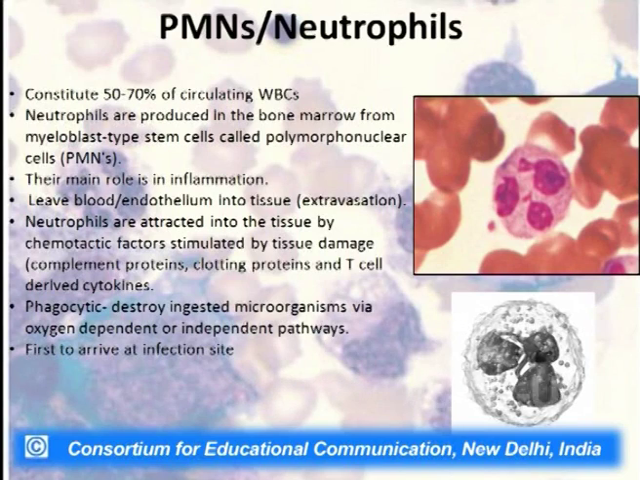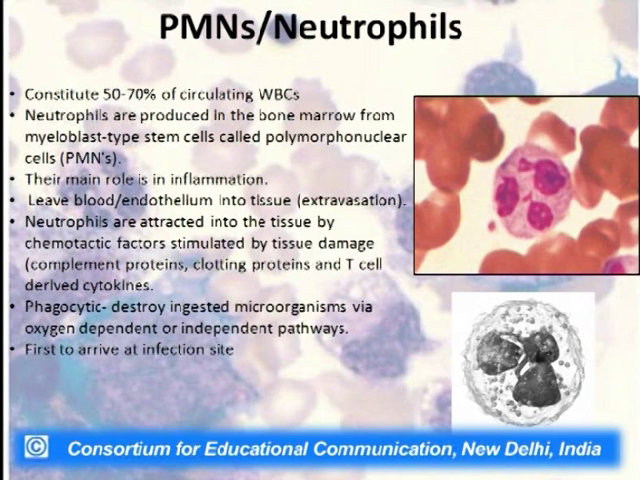Now, coming first to the PMNs and neutrophils, as you can see, PMNs, neutrophils, they constitute about 50 to 70% of the circulating WBCs. Neutrophils are produced in the bone marrow from the myeloblast type stem cell, and are called polymorphonuclear cells. Now, why is it called polymorphonuclear? As you can see in the slide, the nucleus is multi-lobed in this. Their main role is in inflammation. They leave the blood or the endothelial layer and go into the tissue. The process is called extravasation.